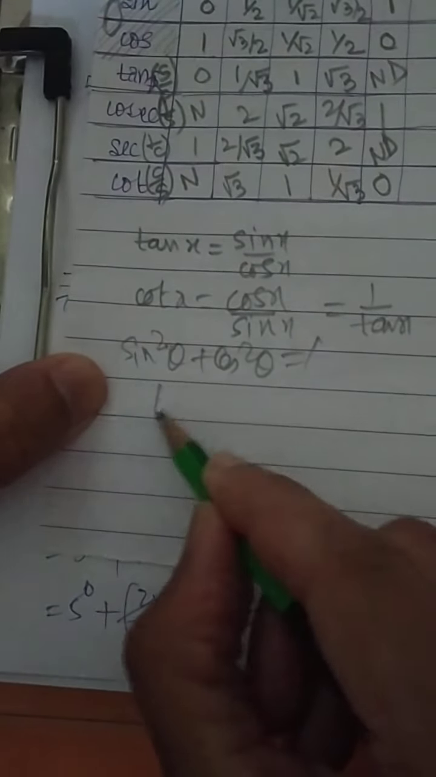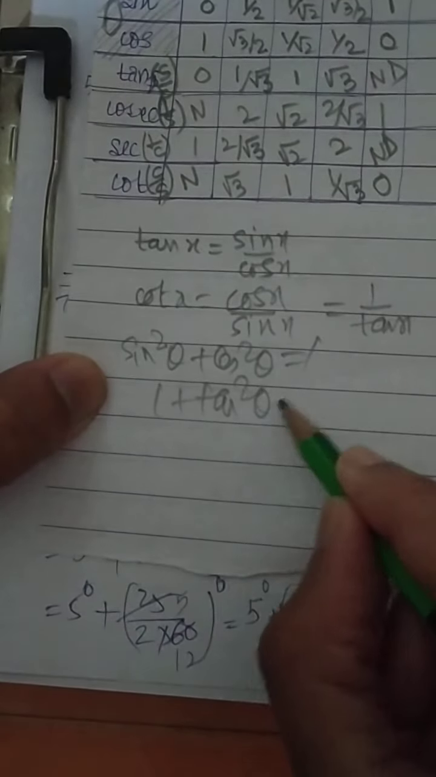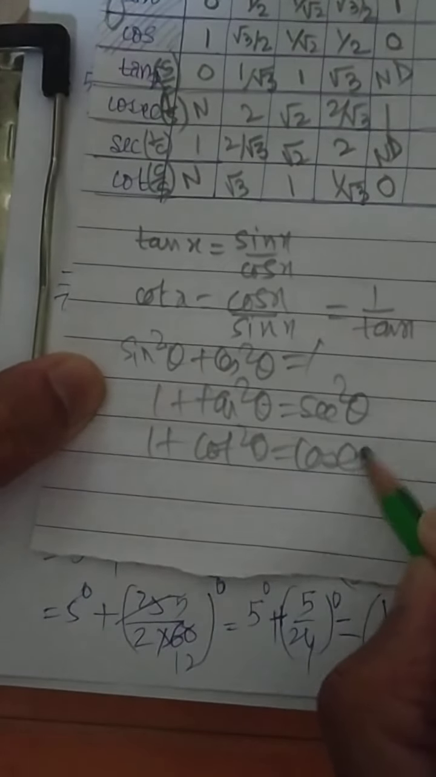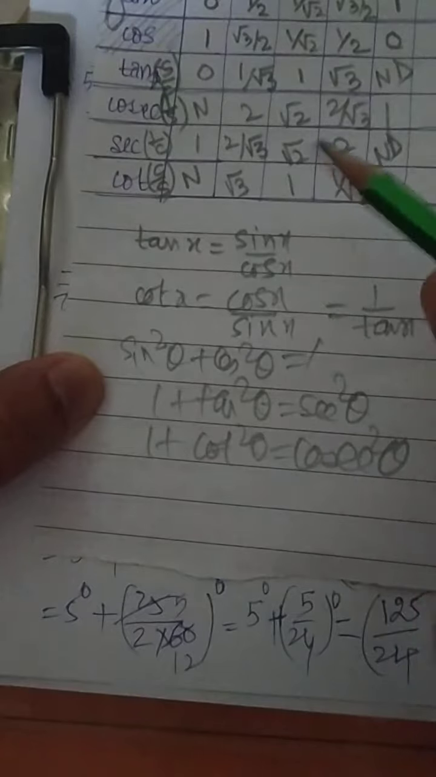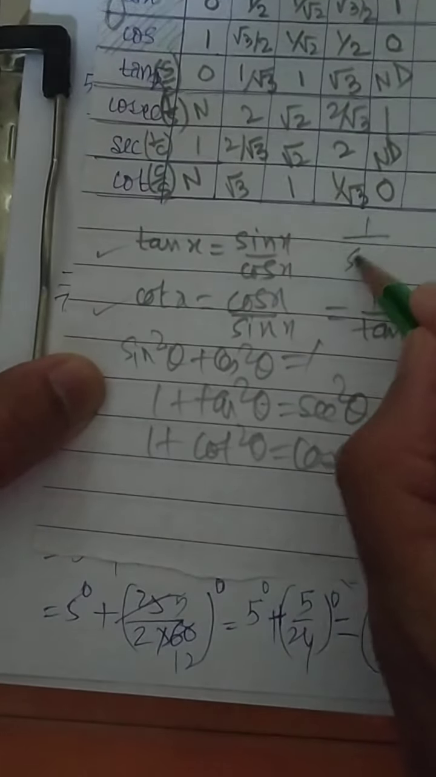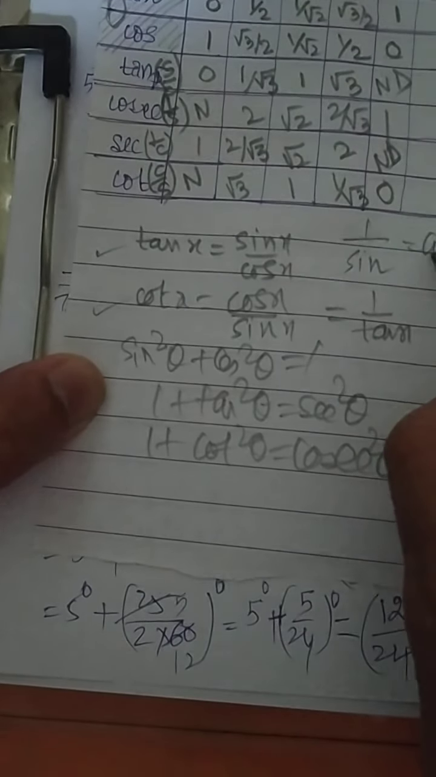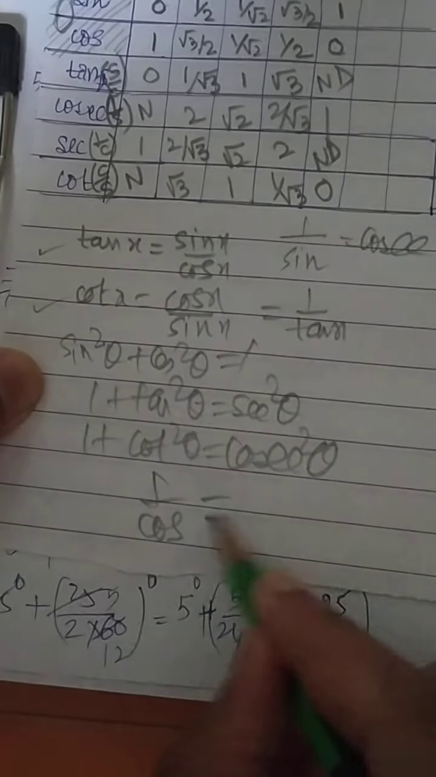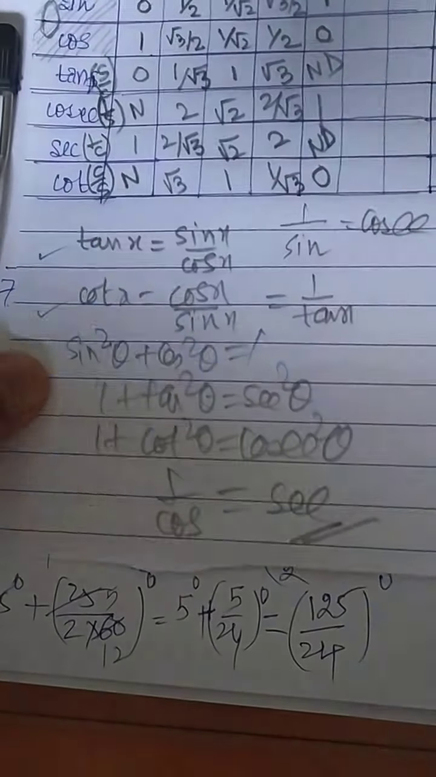Therefore few more remarks which are going to be same. Sin square theta plus cos square theta is equal to 1. 1 plus tan square theta will be equal to sec square theta. Again 1 plus cot square theta will be equal to cosec square theta. This is not going to be changed. This will be same. Tan and cot already you have written. 1 by sin is nothing but cosec. And 1 by cos is nothing but sec. So all these remarks will be as it is.